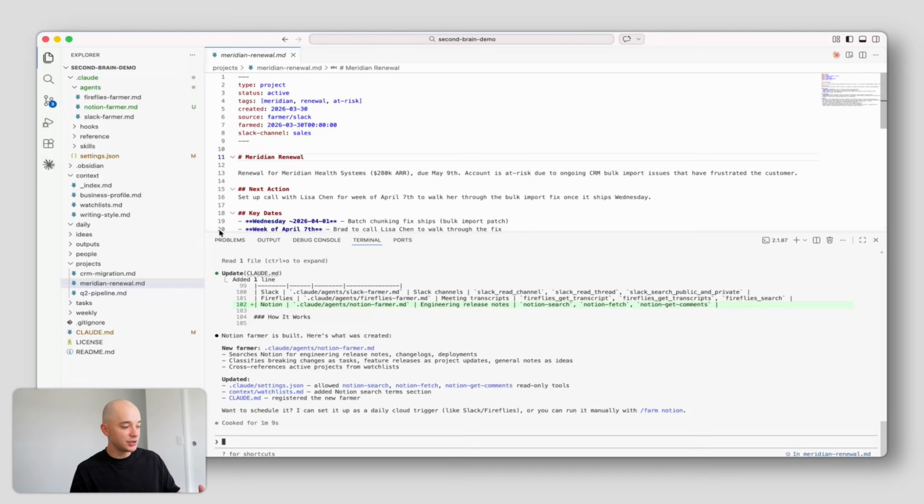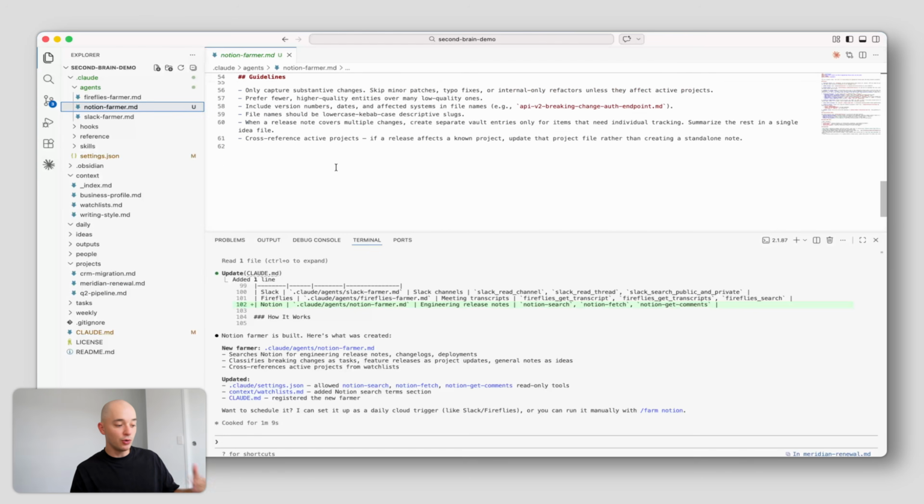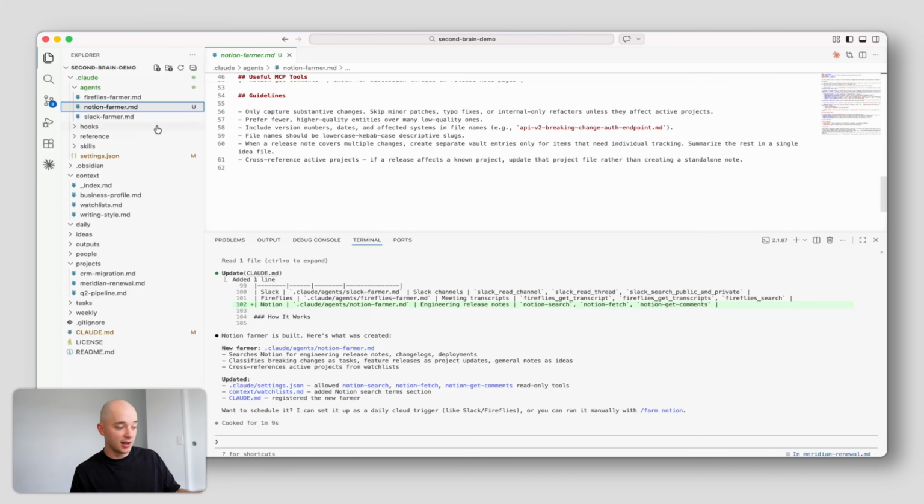Now, this context farmer creator skill has handled everything for me. It's built the sub agent inside of the agents directory here. I can see it right here. It has all of the instructions that we need based on the other two agents. And it's even offering to schedule it. It's gone through and updated our watch list with information about the engineering docs that I wanted to keep track of. And it's updated my settings.json to make sure that the sub agents don't run into any permissions issues.